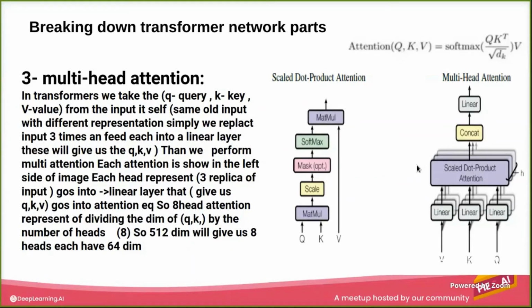Because in multi-head self-attention we said it is a stack of self-attention, how is it done? We are going to divide these three values by the number of heads. So if the model has 8 heads, and let's say we have a dimensionality of 512, when we divide it by 8, you end up with a dimensionality of 64.